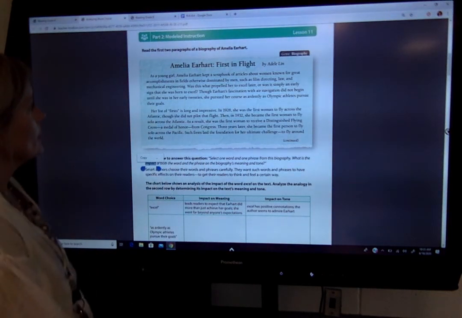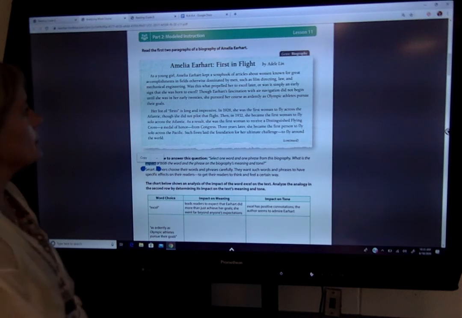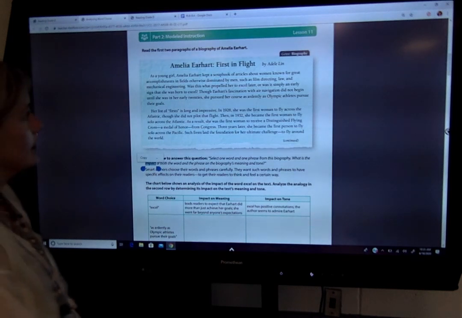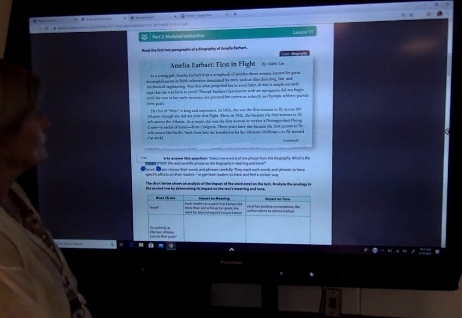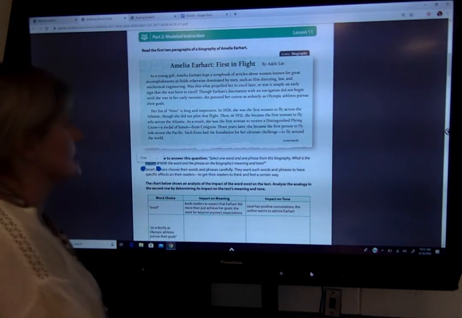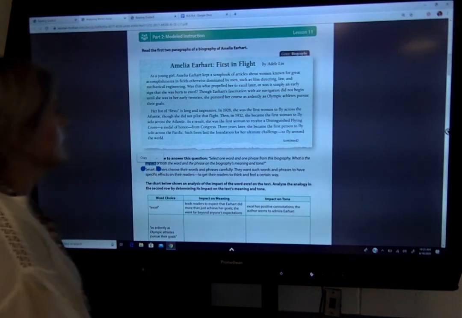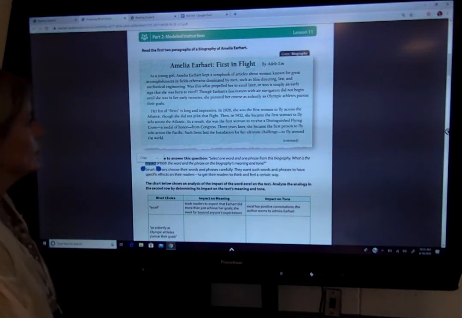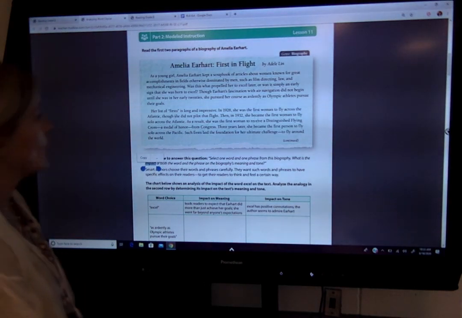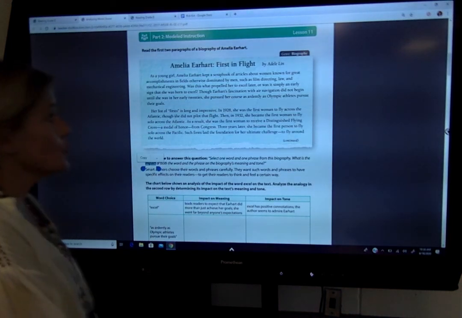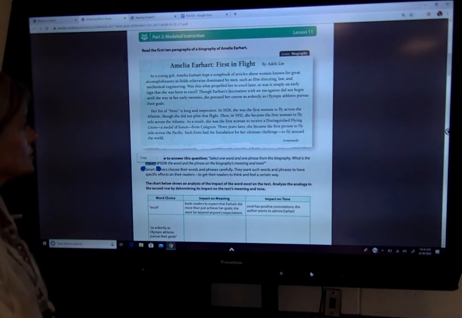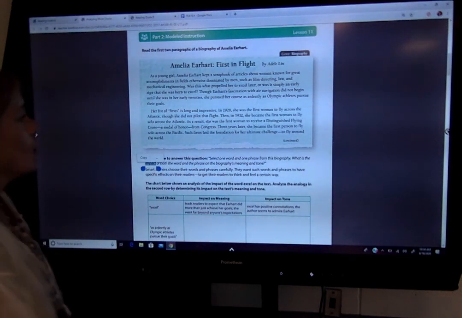As a young girl, Amelia Earhart kept a scrapbook of articles about women known for great accomplishments in fields otherwise dominated by men, such as film directing, law, and mechanical engineering. Was this what propelled her to excel later on? Or was it simply an early sign that she was born to excel? Though Earhart's fascination with air navigation did not begin until she was in her early 20s, she pursued her course as ardently as Olympic athletes pursue their goals. Her list of firsts is long and impressive.